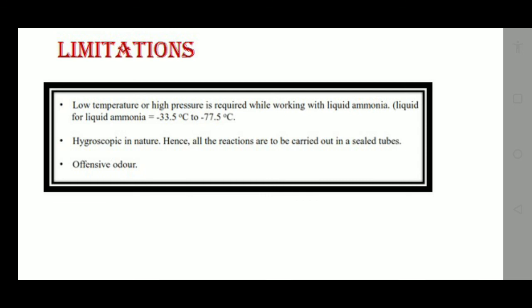Various questions can be covered from this topic: what are the various physical properties of liquid ammonia, and why is the metal ammonia solution blue in color, because of the presence of ammoniated electrons. How does the conductivity vary with the increase in the concentration of metal ion? Sometimes a question will come on how the conductivity varies if we increase the concentration. The conductivity decreases if we increase the concentration of the metal.